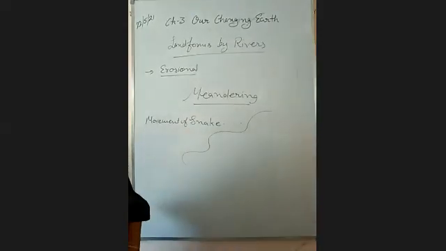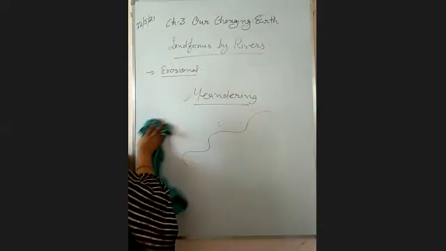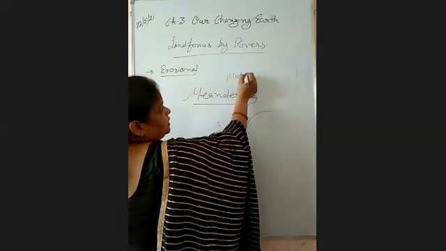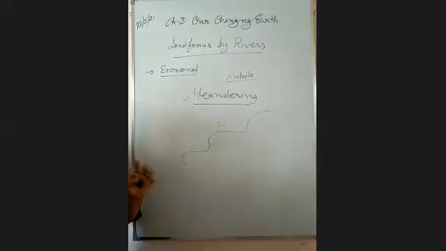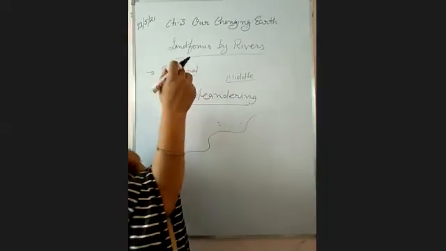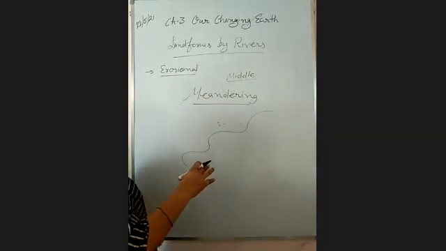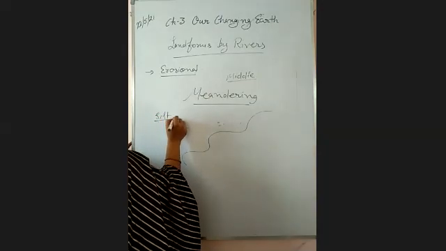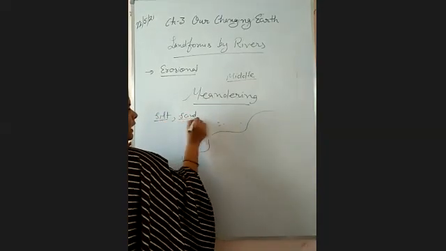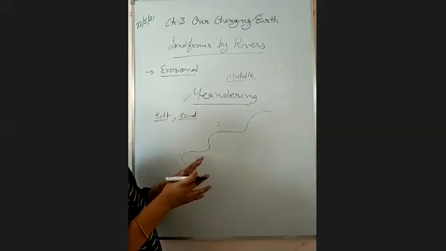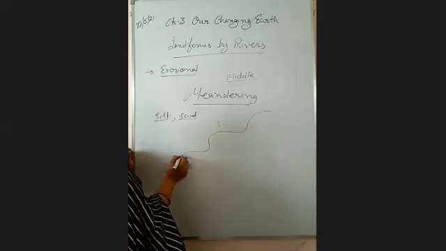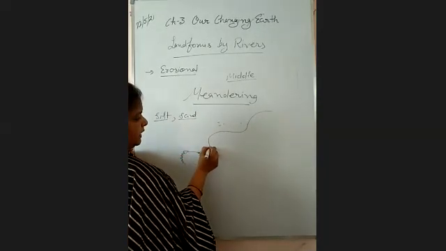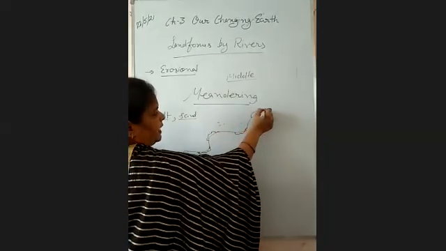Now two more features are also connected with meandering. Because the river has reached its middle course on a gentle slope, there will be depositional work also. When the river flows with meandering, it carries some silt, some sand. Because the speed of the river has reduced, this silt and sand is deposited by the river on its meandering sides.